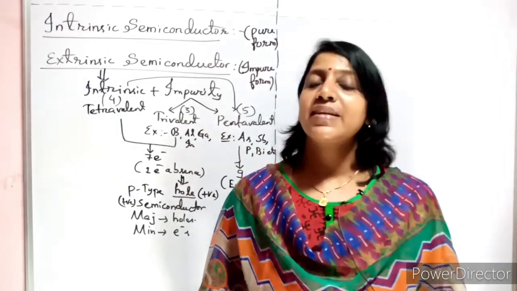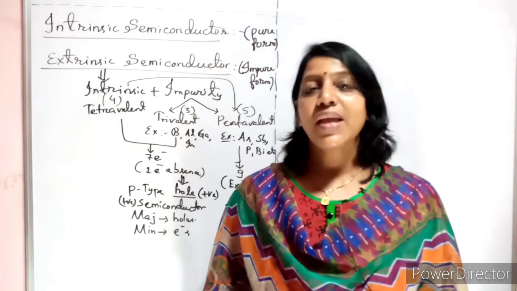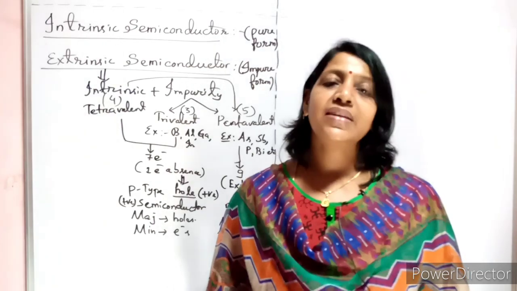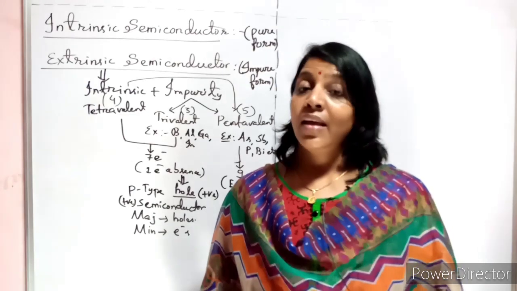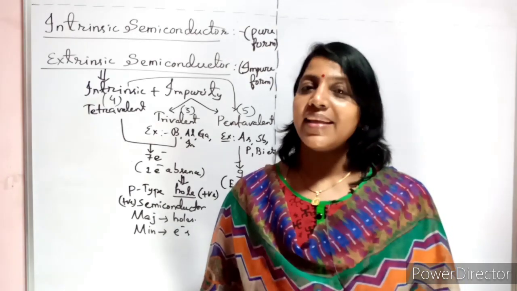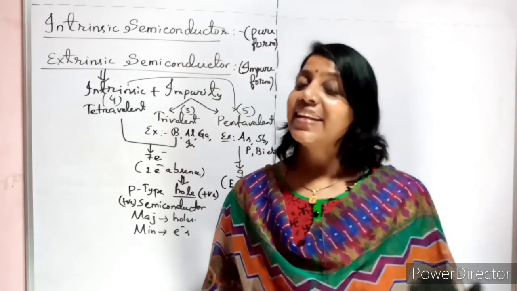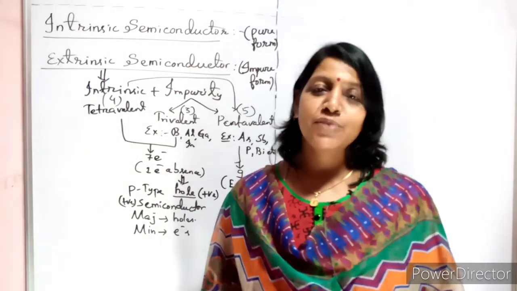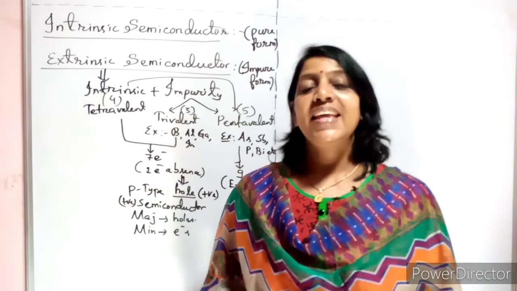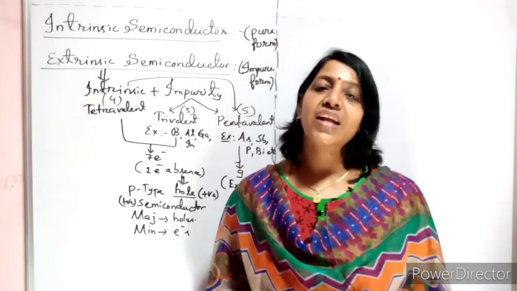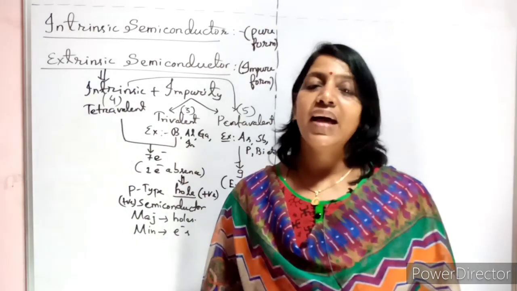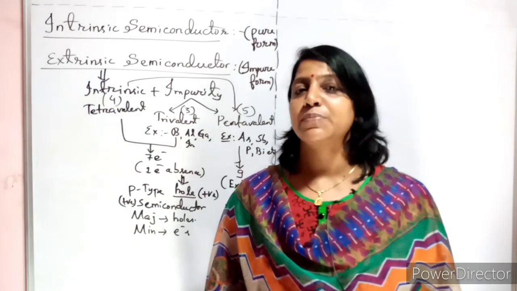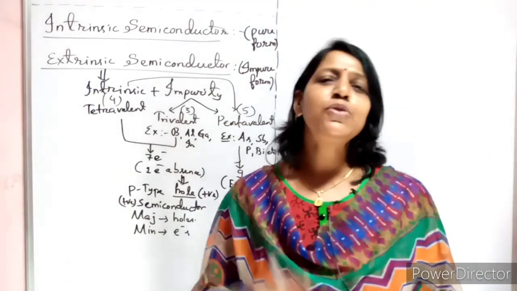If they ask how p-type and n-type semiconductors are formed, simply you have to answer that p-type semiconductors are formed by adding trivalent impurity to an intrinsic semiconductor, whereas n-type semiconductor is formed by adding pentavalent impurities. Then definitely they will ask for examples of trivalent and pentavalent impurities. Examples of trivalent are boron, aluminium, gallium, indium. Coming to pentavalent: arsenic, antimony, phosphorus, bismuth, etc. At least a minimum of 2 you should remember.